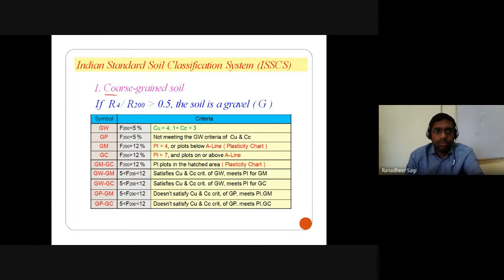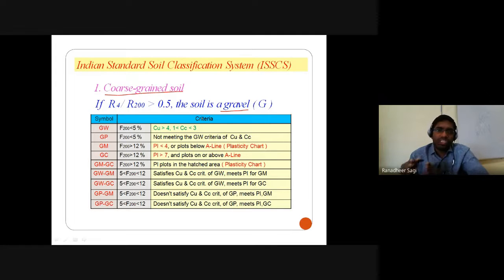And coming to how the nomenclature is to be given in the case of coarse grained soils, where within the coarse grained soil, if the major proportion is gravelly soil, we have already seen in detail that the first letter is indicated with the gravel notation, that is G. In order to understand what the second letter should be, that depends on the percentage of fines existing in that particular soil. If the percentage finer is less than 5%, then we say there is no influence of the fine grained particles in dictating the behavior of the major proportion of coarse grained particles existing in the soil.